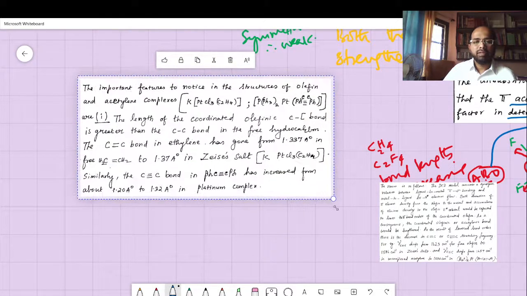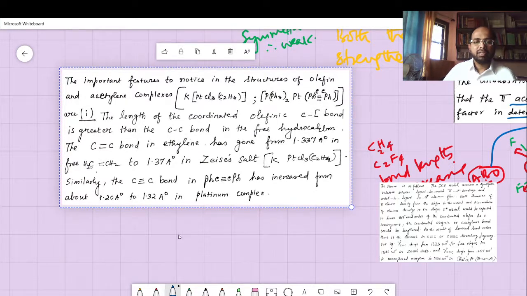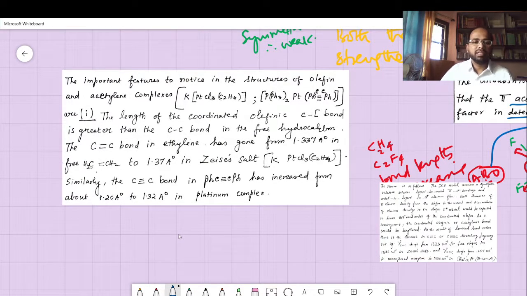The important factors noticed in the study of olefin and acetylene complexes: the length of the coordinated olefin C=C bond is greater than the free C=C bond. Coordinated olefin means, suppose you have a metal like Rh, it is having a bond with the pi system like this.